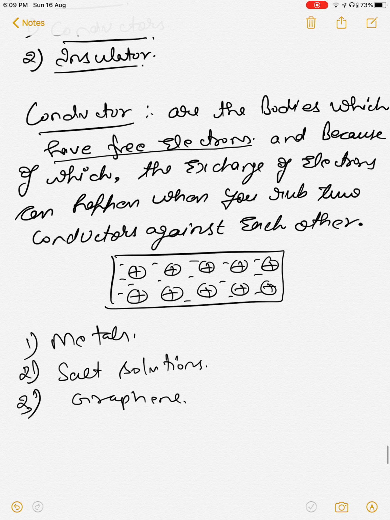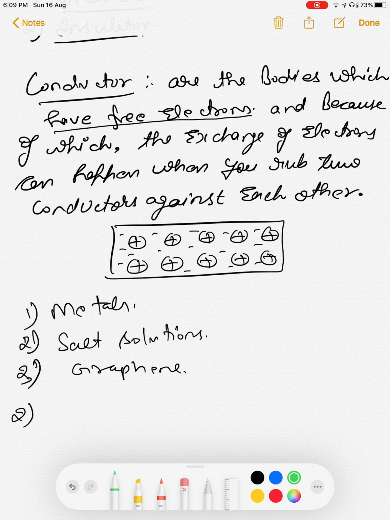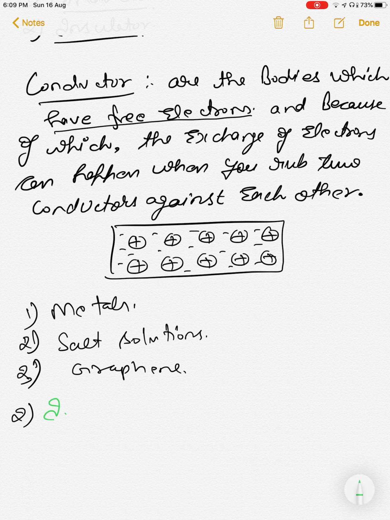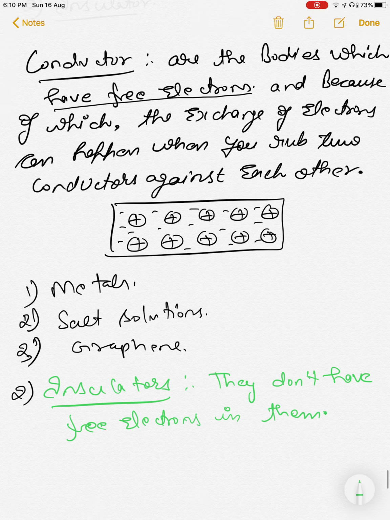On the contrary, there are some substances, let's change the color for a better view, which are insulators. What are insulators? They don't have free electrons in them.